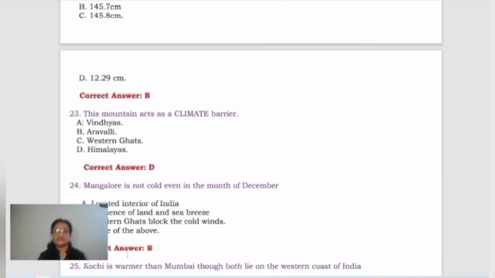Now the next one is, this mountain acts as a climate barrier. Now which one is that? Vindhyas, Aravalis, Western Ghats and Himalayas. Himalayas are the correct option for this.